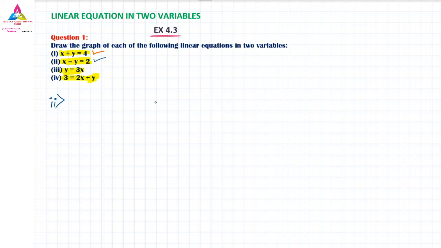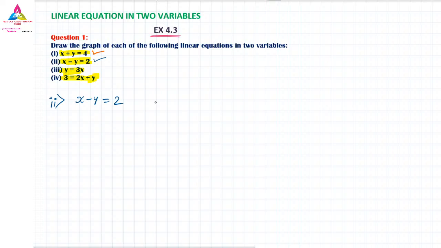Okay, so let us go for x minus y is equal to 2. What is the first step here? We have to write this x minus y is equal to 2 in terms of y is equal to. So first, we will shift.